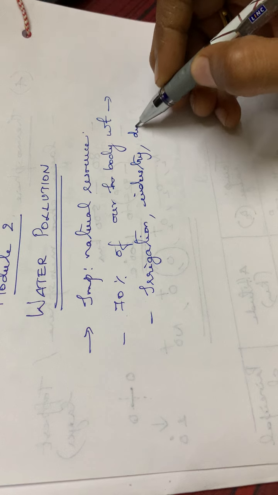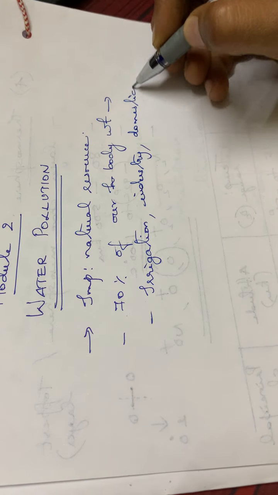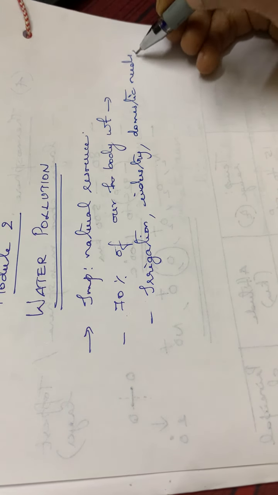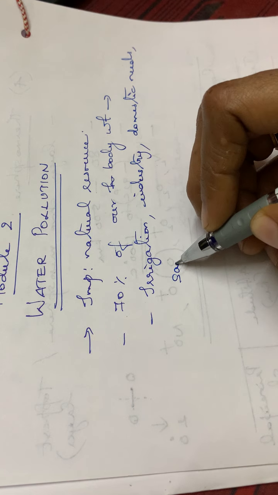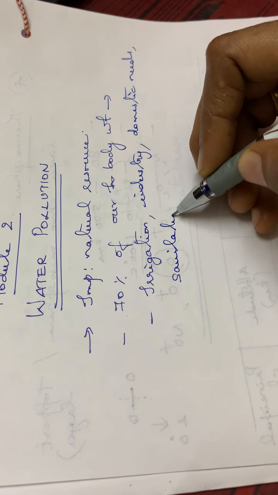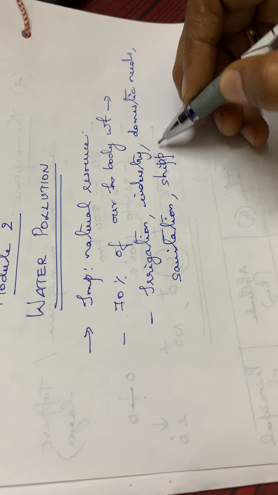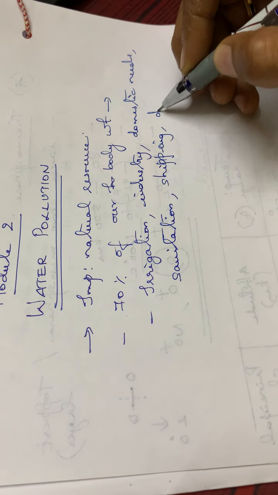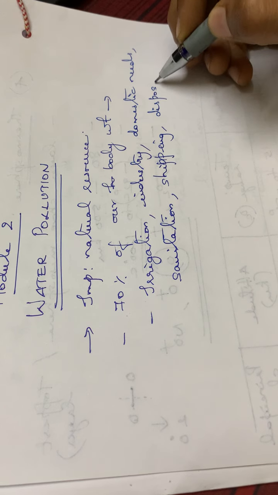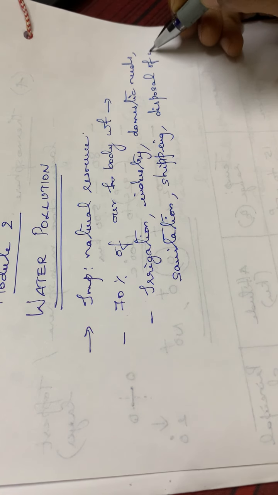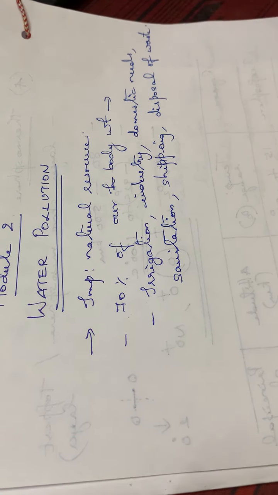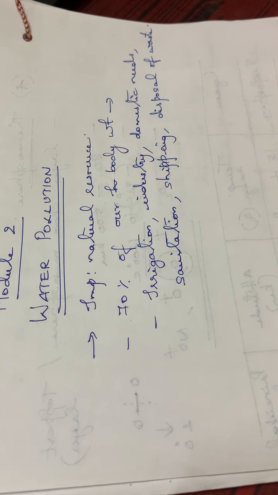then domestic needs, then sanitation, then shipping, then disposal of waste, etc. So for many purposes this water is used, isn't it? These are some of the introductory parts of this chapter, the uses of water.